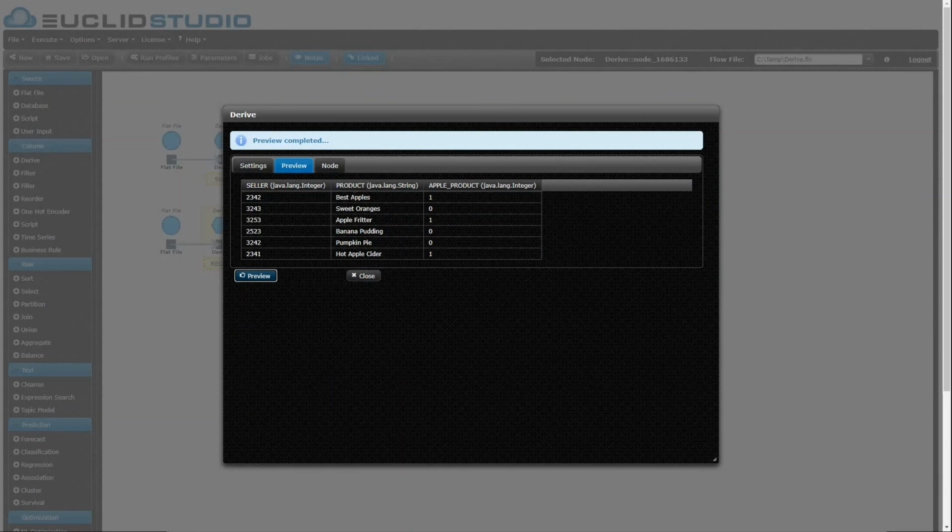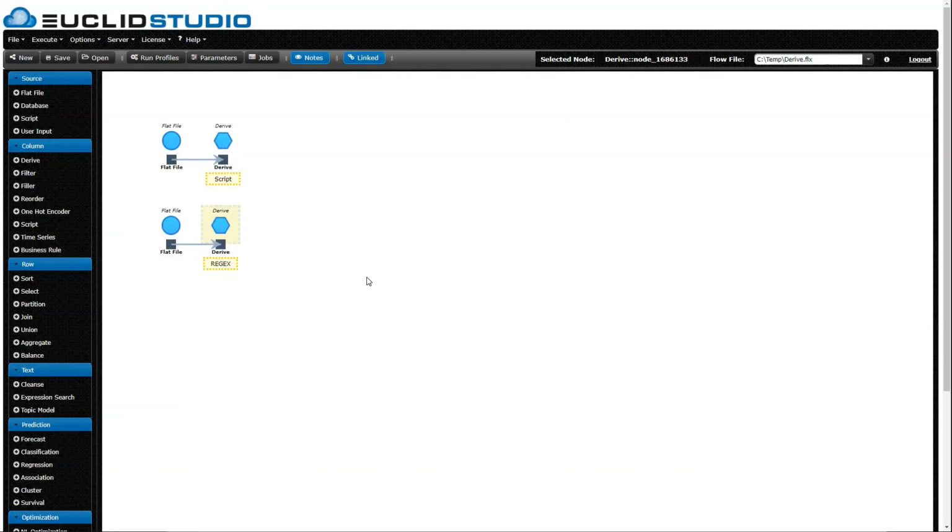All right, you can see first row contains the term apples, which contains our apple regular expression, so it gets flagged as a 1. Same for apple fritter, and for hot apple cider, we have a 1 as well. There you go. That's how you can use the Derive node to generate a new column and derive more meaning from your data set.